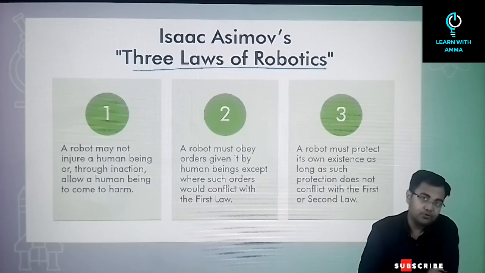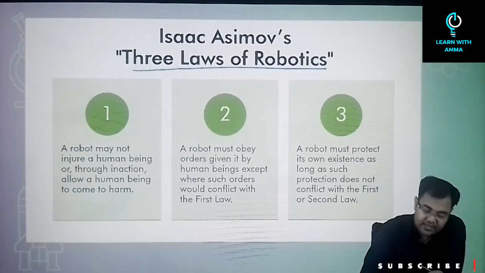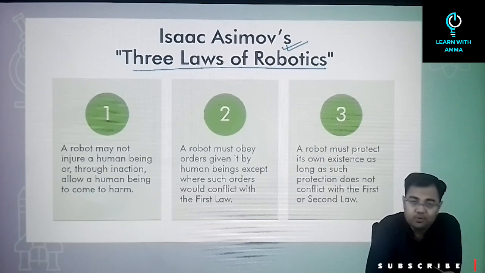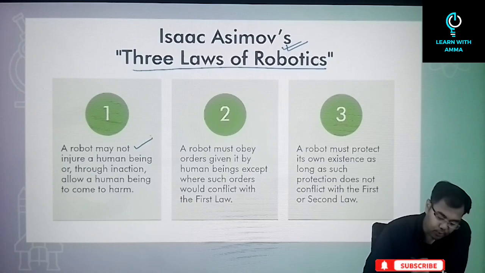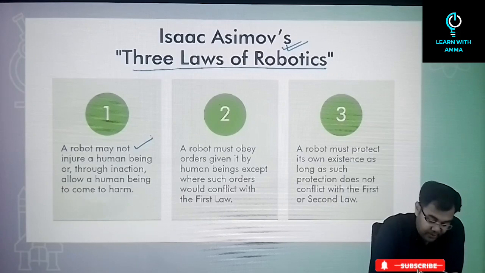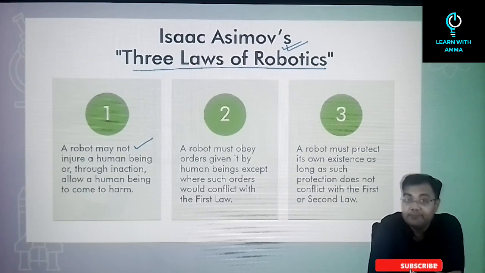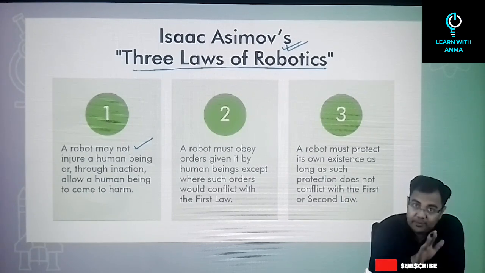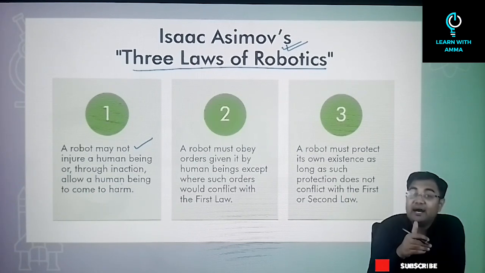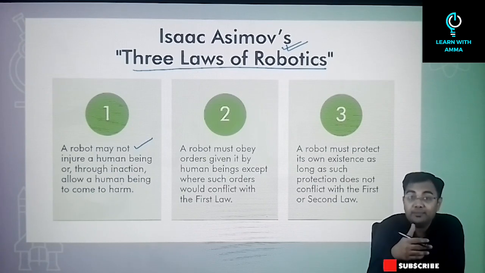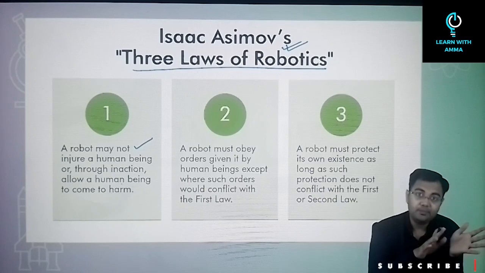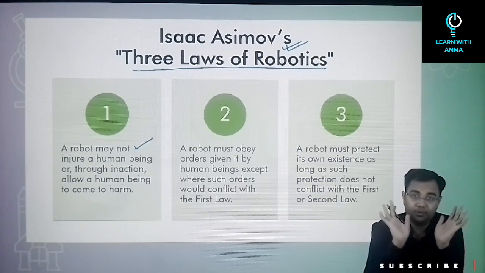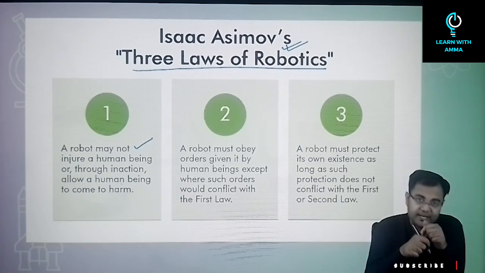So in case of laws of robotics, there are three laws that were given by Isaac Asimov. What were the three laws? The first law says a robot may not injure a human being or through inaction allow a human being to come to harm. That neither a robot can harm a human being nor can it allow a human to come to harm by its inaction. Correct? Meaning that neither can it harm nor can it allow harm to happen to a human. This was the first law that he had given.